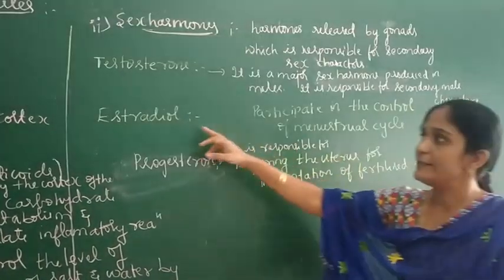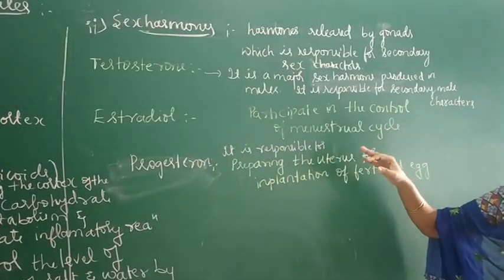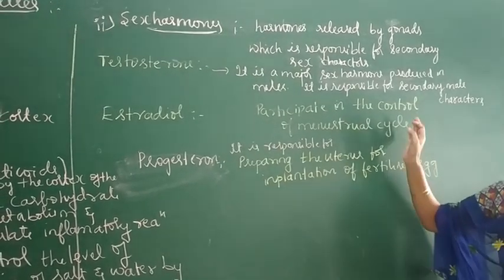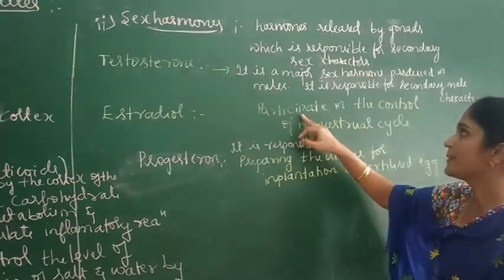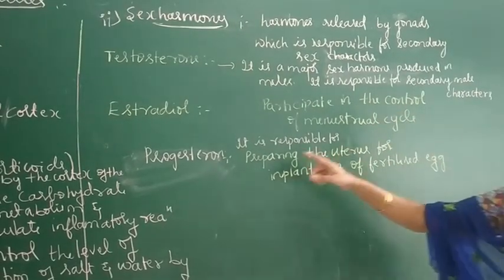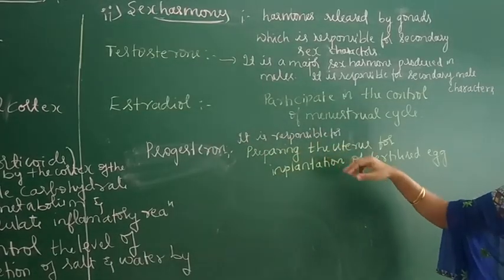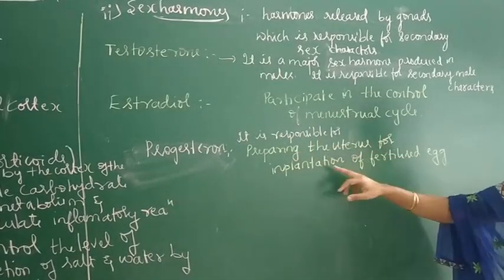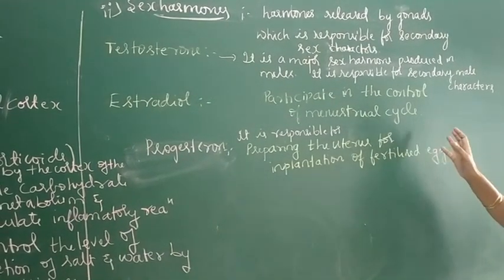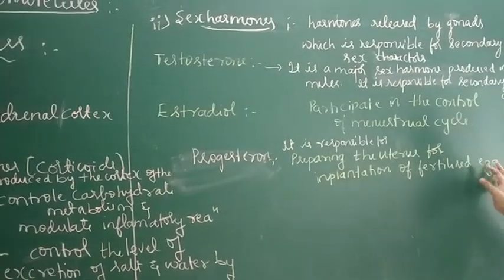Next one is estradiol. It is a major sex hormone produced in females. It is responsible for secondary female characters, and this hormone participates in the control of the menstrual cycle. The next one is progesterone. It is responsible for preparing the uterus for implantation of the fertilized egg. So these are some important hormones and their functions.